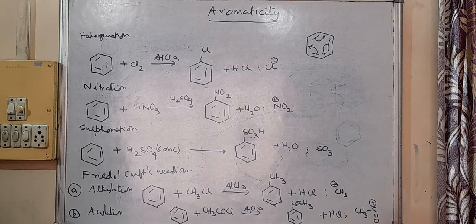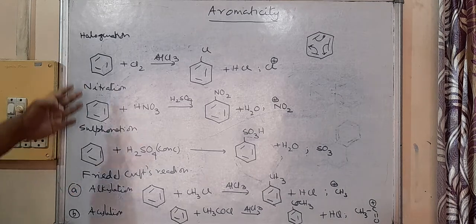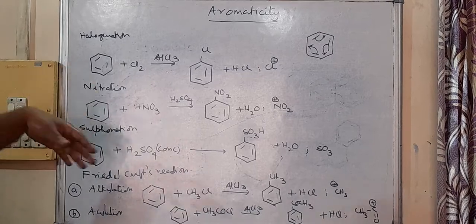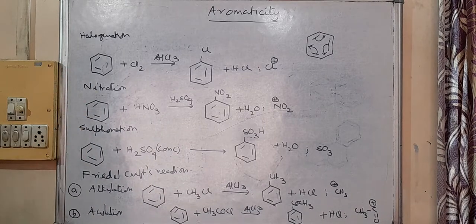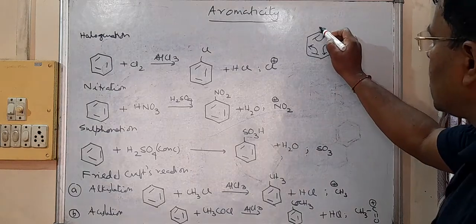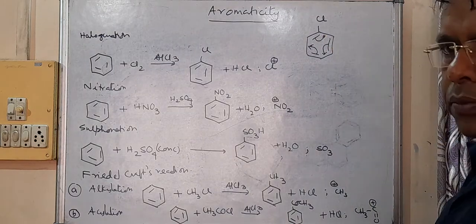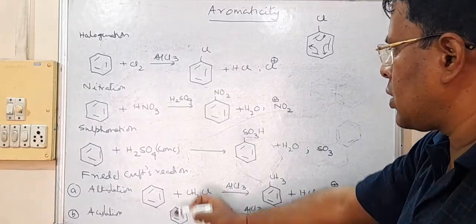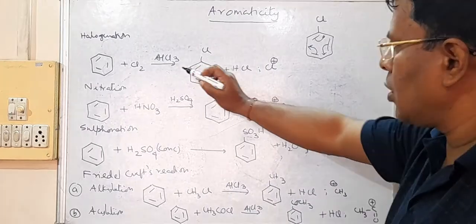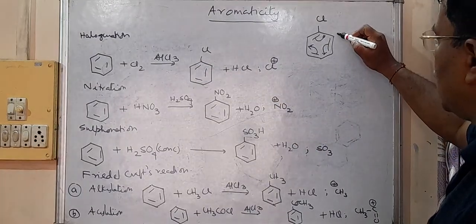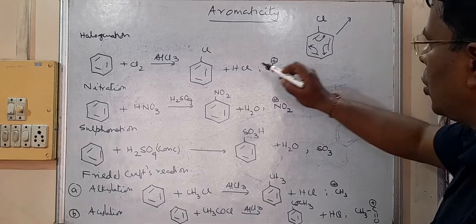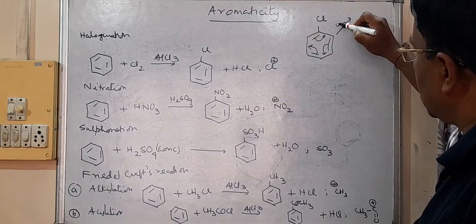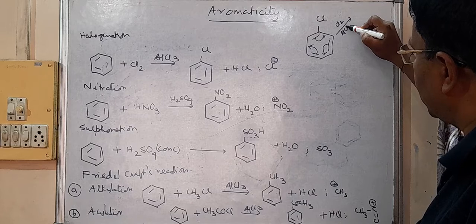Now, since we have written this reaction with benzene, this can happen also with benzene derivatives. What I mean to say is, suppose we are starting with chlorobenzene, and if we carry out this reaction, suppose I carry out halogenation, that is, halogenation takes place with chlorine in presence of AlCl3.